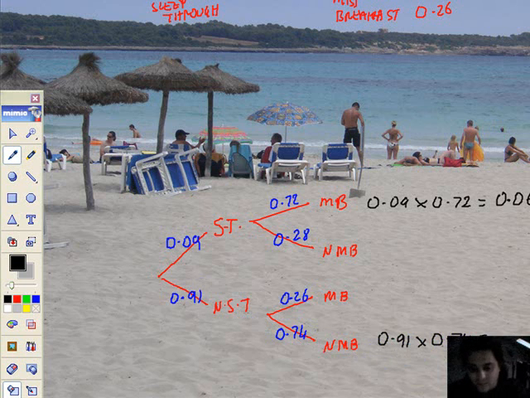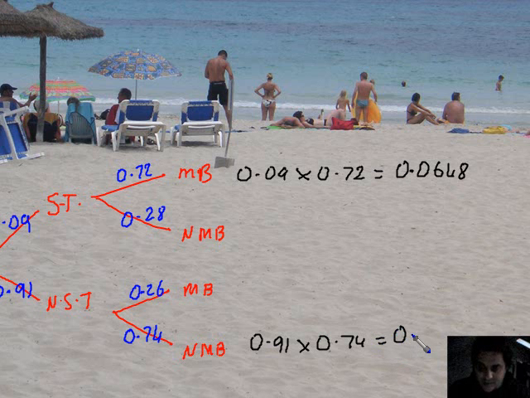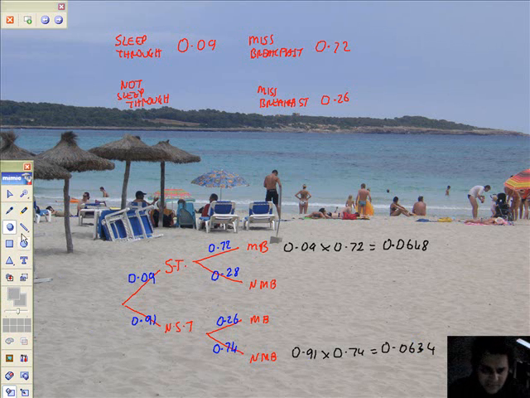That's going to give me whatever my calculator says. 0.91 multiplied by 0.74. That's going to give me 0.0634. I'm quite happy to leave it just as it is. So that's my probabilities. Oh, I made a mistake, I misread my calculator. Do it again.